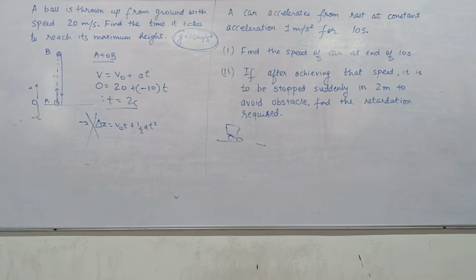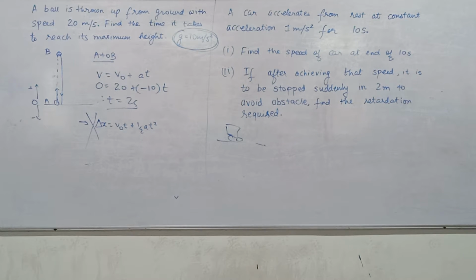Minus 10, G. Why is G minus 10? G is always 10. G is not acceleration. Flip the page up here to find out what G is.